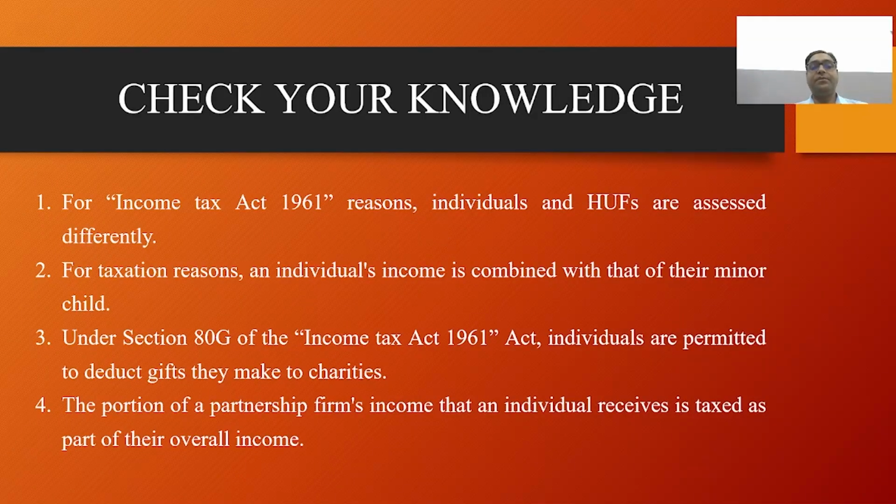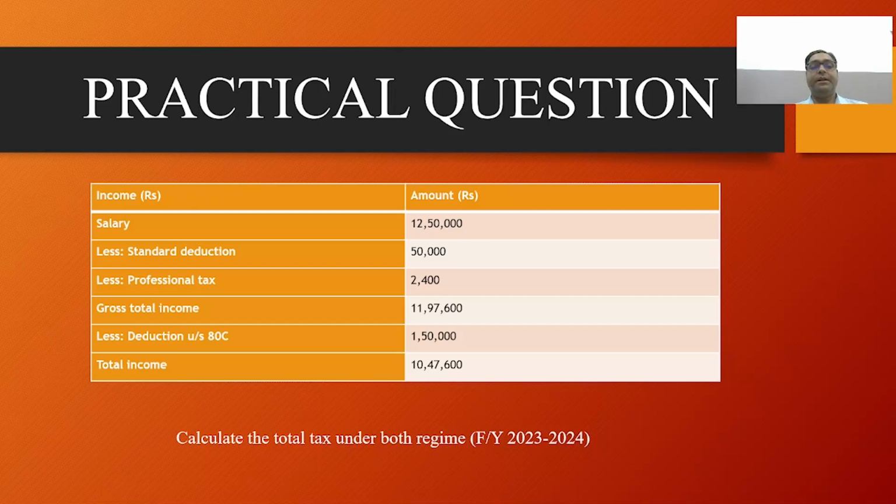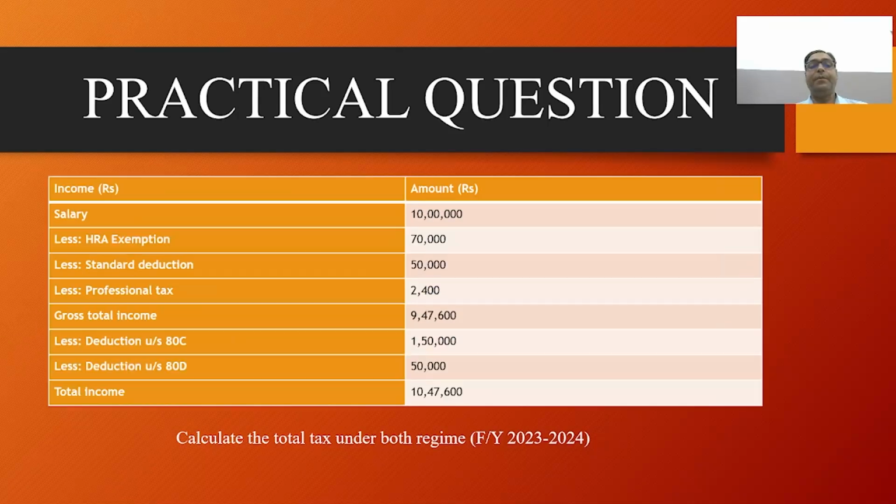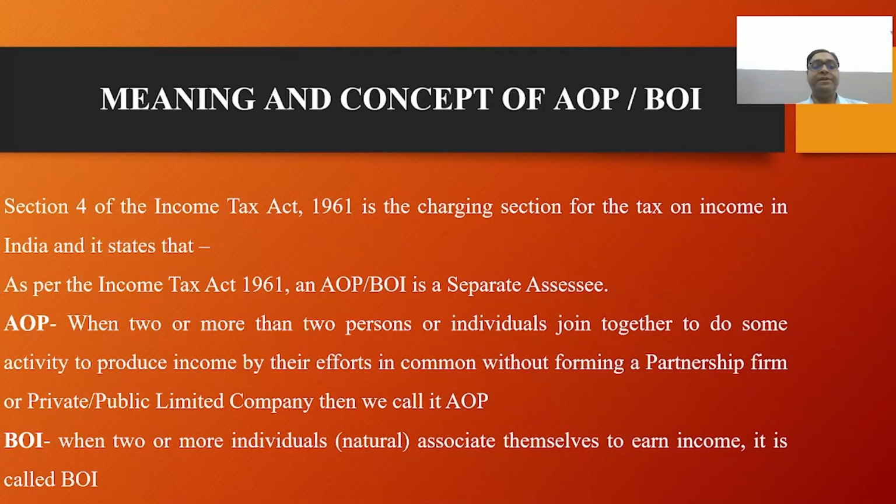After the check your knowledge and some practical problems, now we will start with AOP and BOI. What is the meaning as per Income Tax Act Section 4? Now we are discussing the concept of a person and AOP.